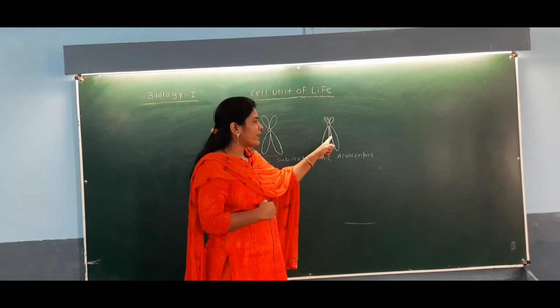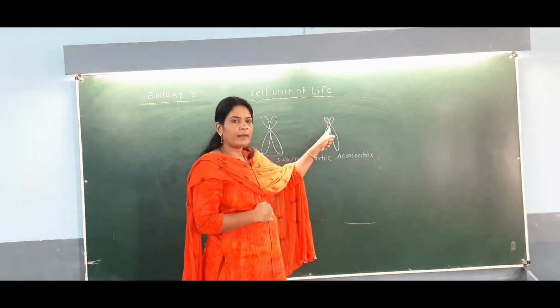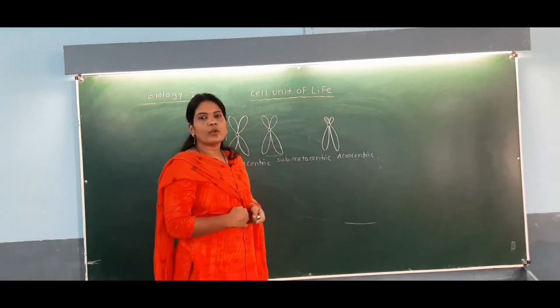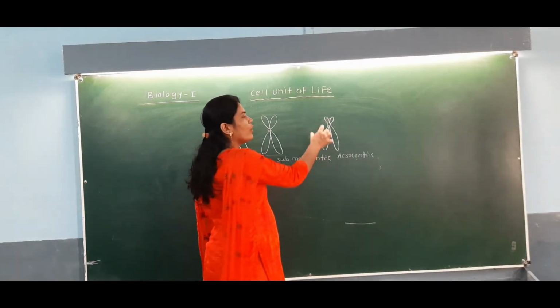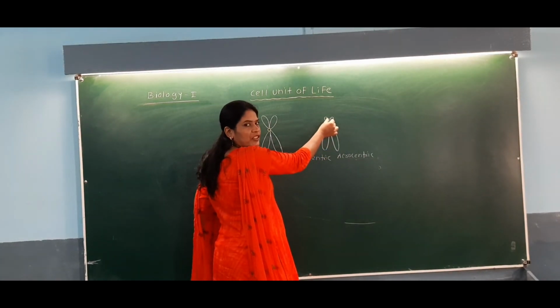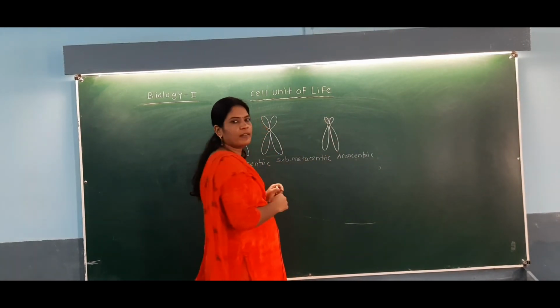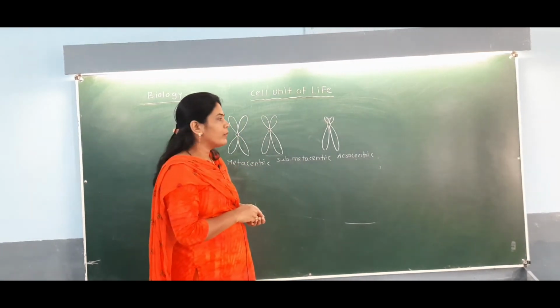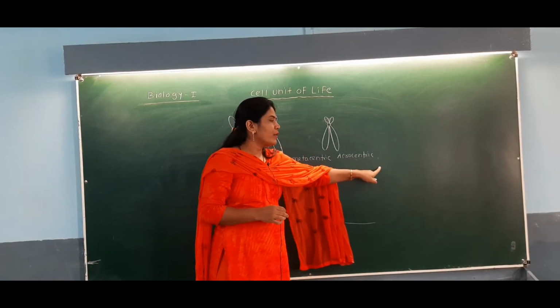The centromere is not at the center, nor away from the center, but at the end of the chromosome. So one arm of the chromosome is extremely short, and the other arm is very long. Such a chromosome is called acrocentric chromosome.